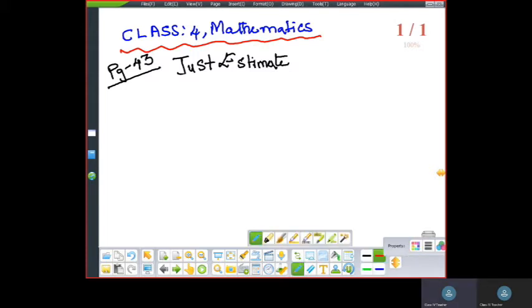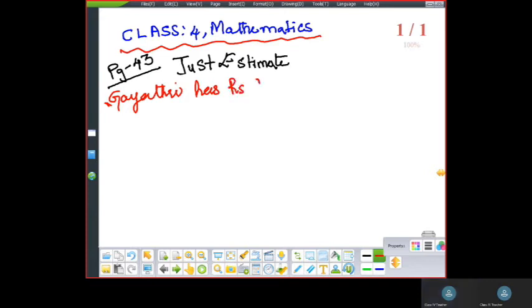Okay, so second question. Gayatri had rupees 98 when she went to the Jatara.